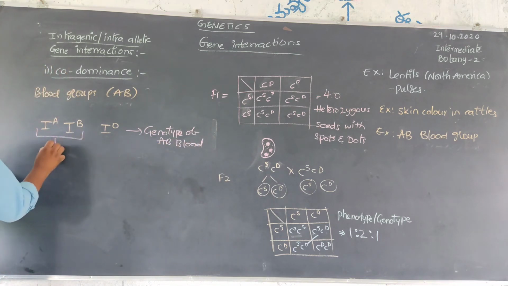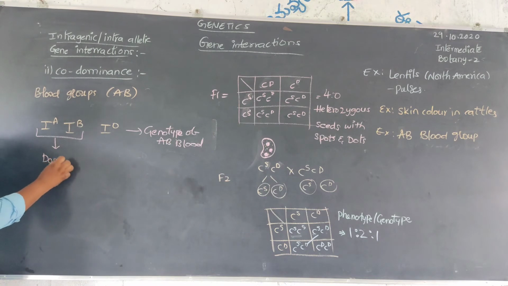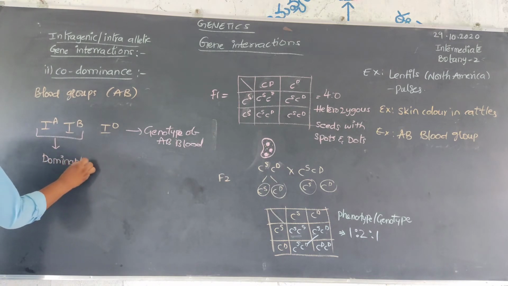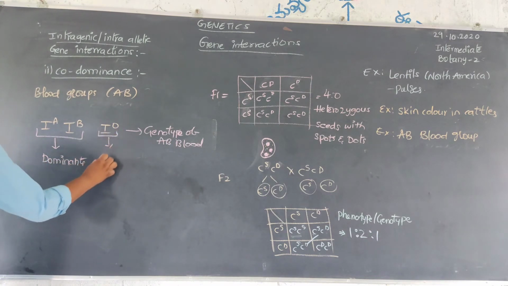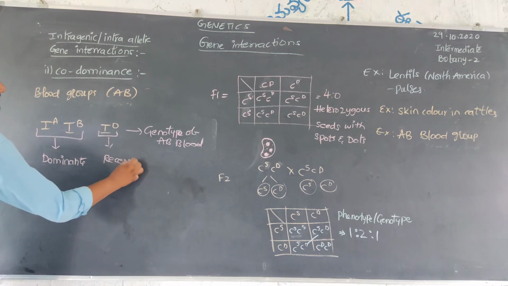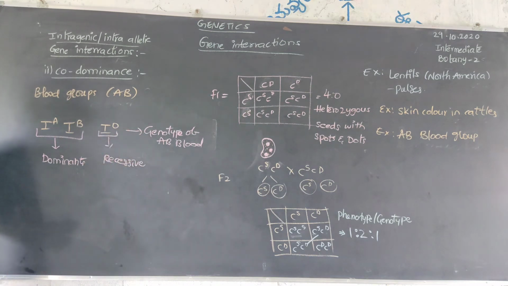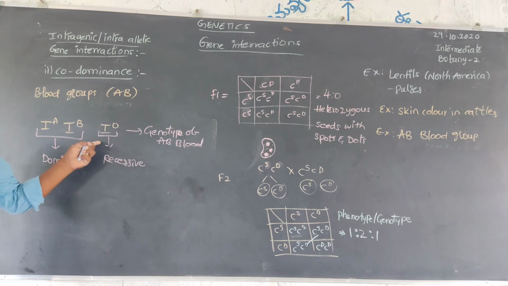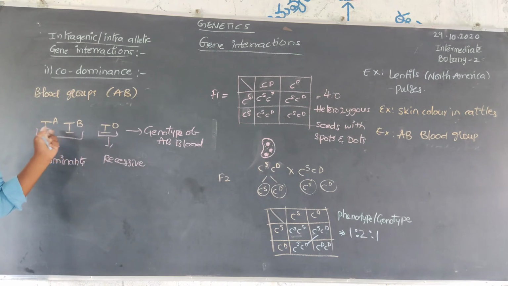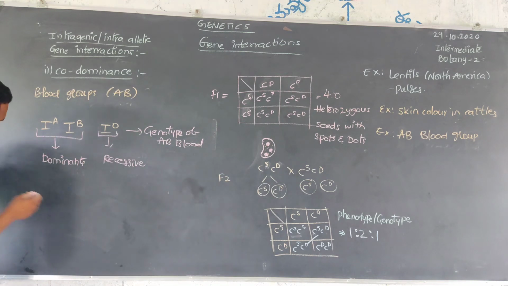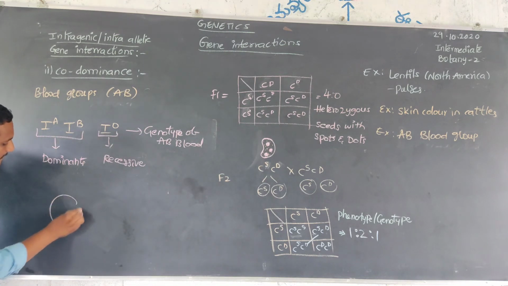These two are called dominants. This one is recessive. IA and IB are antigens present on the red blood cell.